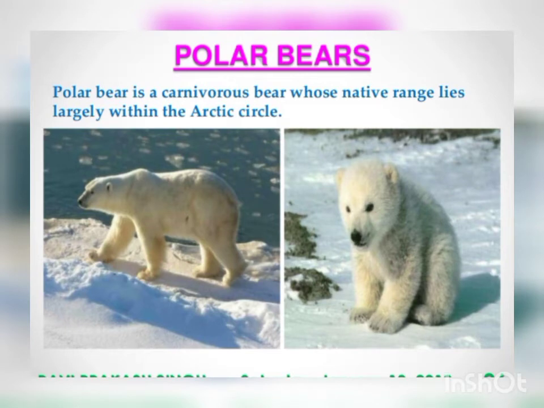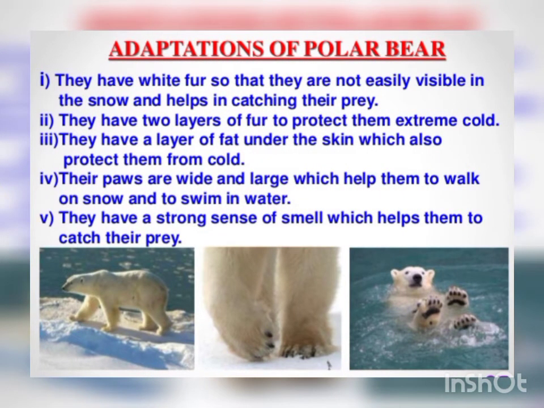Now, polar bears. The polar bear is a carnivorous bear whose native range lies largely within the Arctic Circle. That is a polar region, and these polar bears have special features, okay, to adapt to this condition. What are these features? They have white fur so that they are not easily visible in the snow, and it helps in catching their prey. Since their color is very bright, they are not easily visible. Okay, that helps them to catch their prey.